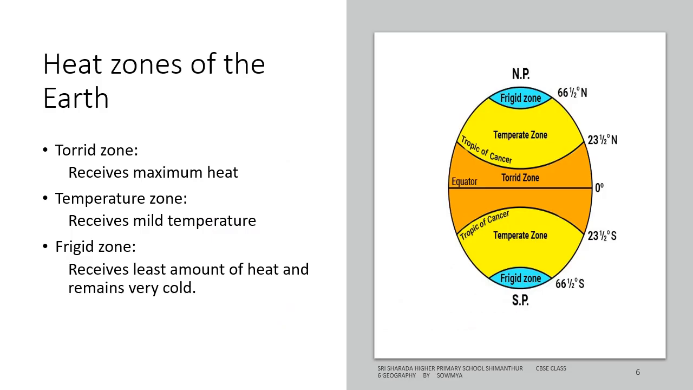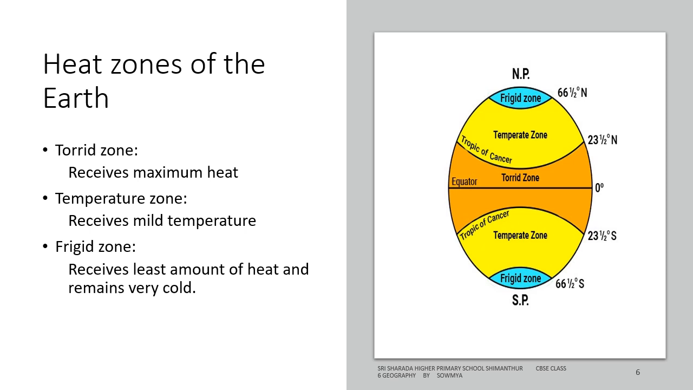Heat zones of the earth. First one is torrid zone. The midday sun is exactly overhead at least once a year on all latitudes in between the Tropic of Cancer and the Tropic of Capricorn. This area therefore receives the maximum heat and is called the torrid zone.